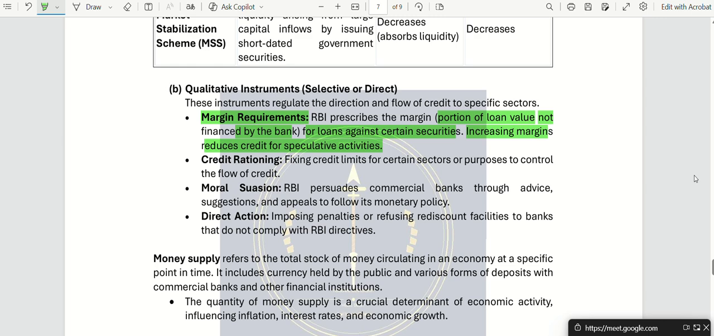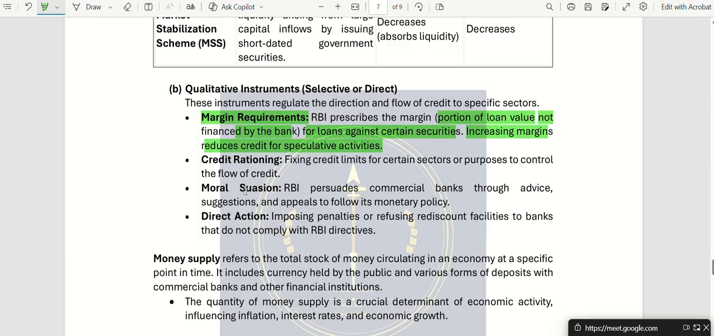When you increase the margin, it automatically reduces credit supply, because some people might just keep getting loans after loans. So the RBI might suddenly say, this person is taking a lot of loans, we have to check whether there is something wrong with the bank, whether the bank is giving a lot of bad loans or not. So margin requirement means a portion of the loan value has to be kept.